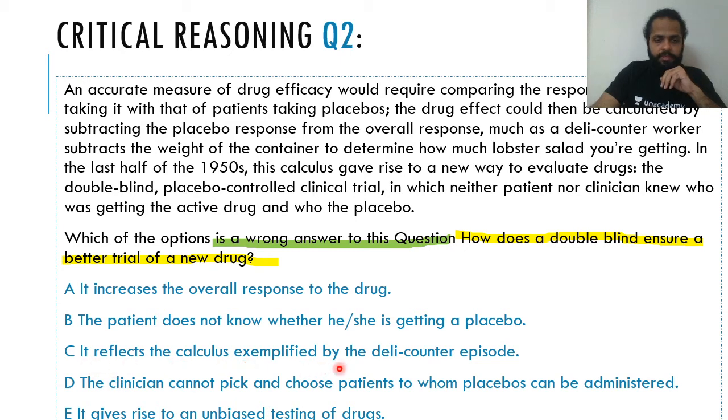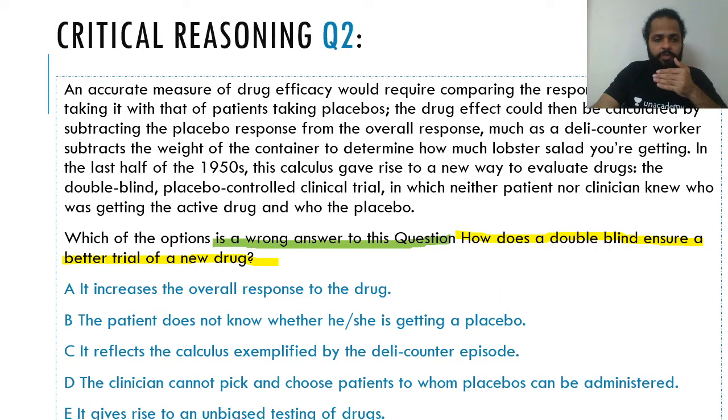It reflects the calculus and is exemplified by the Delhi counter episode. Yes, it's very clearly mentioned here. The analogy has been drawn very clearly that it is very much similar to the Delhi counter worker subtracting the weight of the container to determine how much lobster salad you're getting. So yes, this also explains it. The clinician cannot pick and choose patients to whom placebos can be administered, right? And hence the double blind. The first blind is for the patient, the second is for the clinician. So yes, this also answers this.